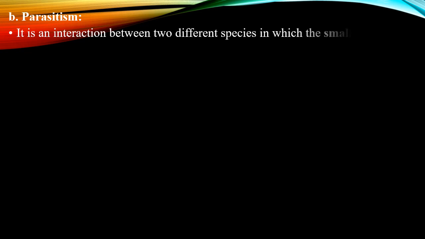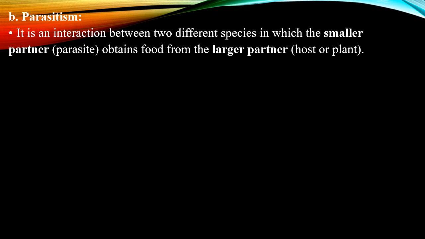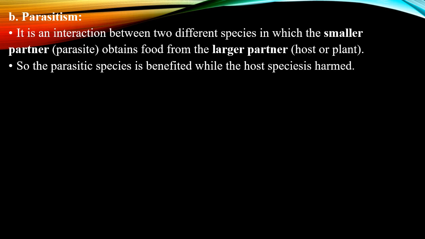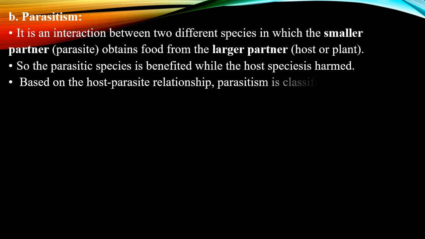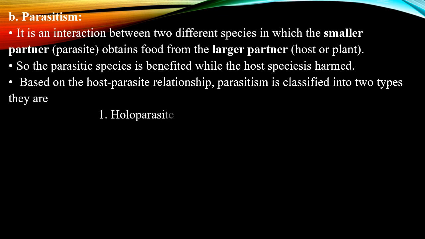In the negative interaction, the next classification is parasitism. Parasitism includes two different species. One is the smaller partner and the other is the larger partner. The smaller partner obtains food from the larger partner for its growth. So here the parasitic species is benefited while the host species is harmed. Based on the host parasite relationship, parasitism is classified into two types, that is holoparasites and hemiparasites.